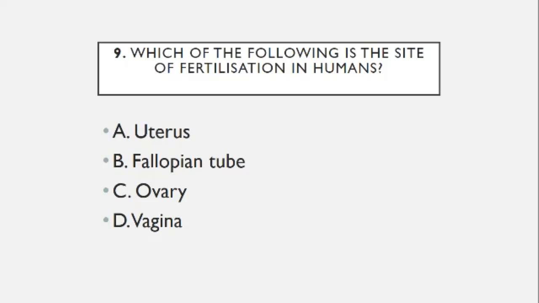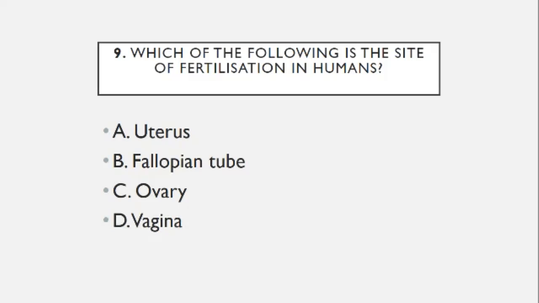So fertilization in humans, where does it happen? You know very well, because the uterus is a different place, the ovary is also a different place, and the vagina is a different place. Through there, intercourse happens, and the fallopian tubes, that is the place. Which of the following is the site of fertilization in the human? So the uterus is a different place. So here the answer is, what is the answer? You write down, that is the fallopian tubes.